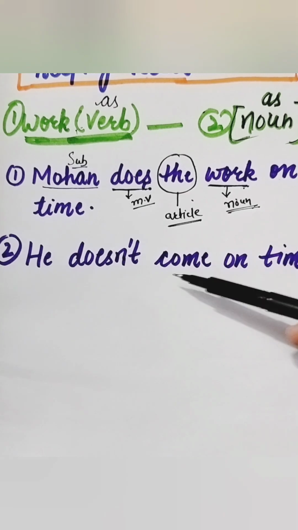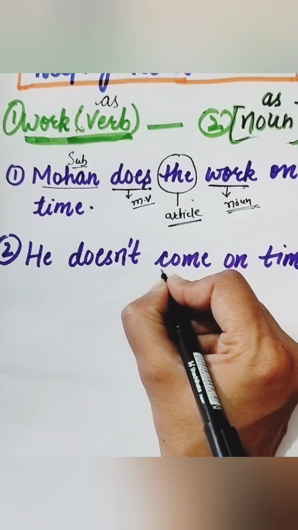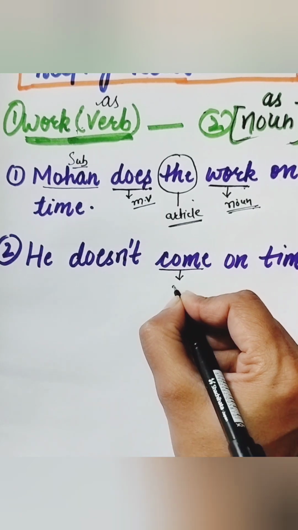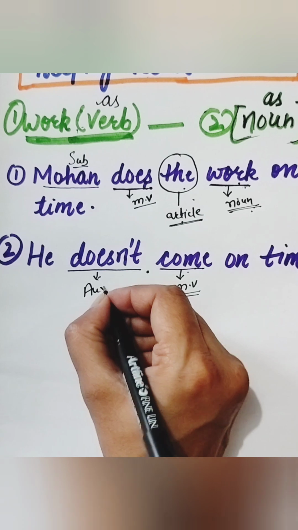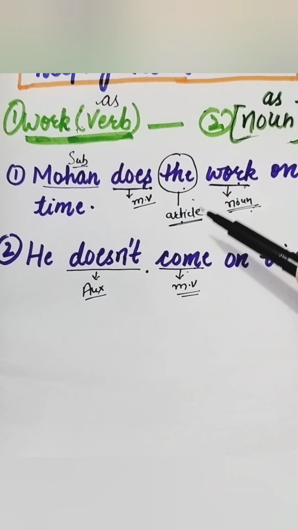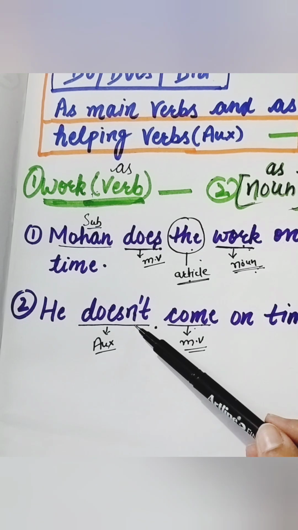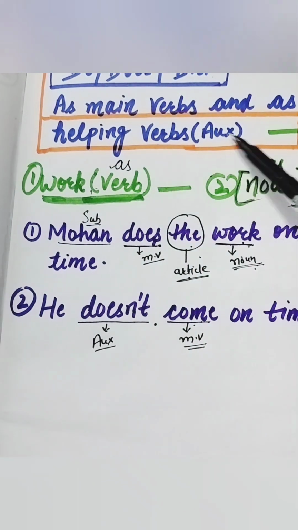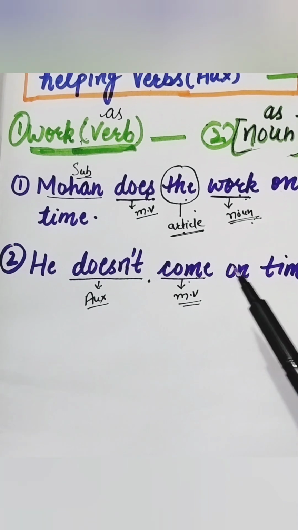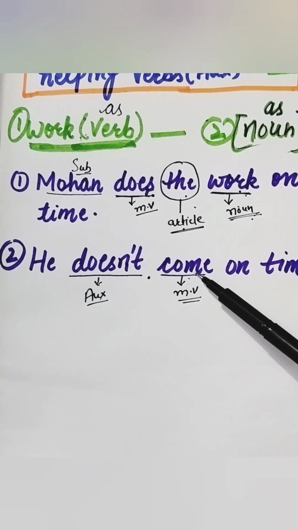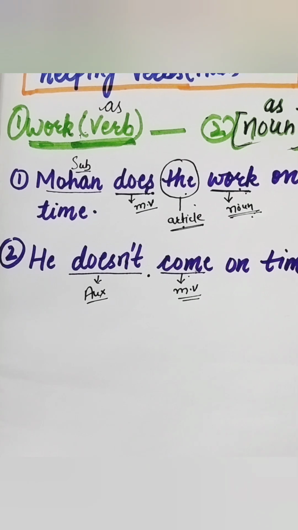See the next sentence. He doesn't come on time. See, come, it is main verb here. Doesn't is already given, so this is auxiliary here. See, here do, does, did. Here does is working as auxiliary. As helping or auxiliary are same. Auxiliary and main verb is second. In this sentence, we have two verbs. Doesn't, does and come. So one verb very clear कि auxiliary ही होगा और second verb main verb ही होगा.